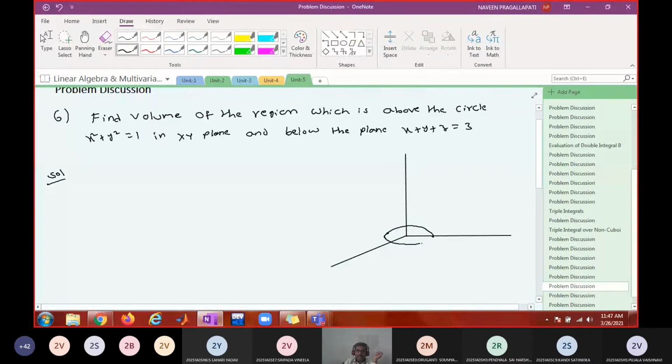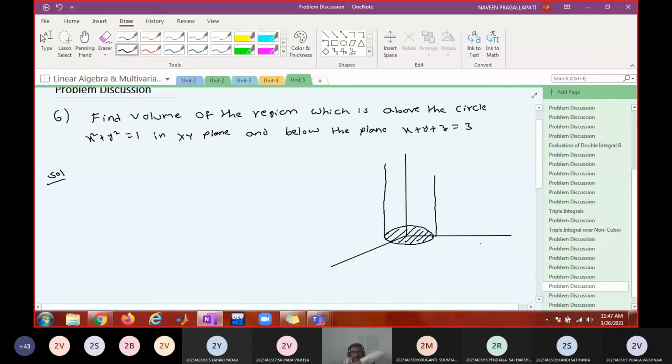And you are asked to find out the volume which is above the circle. That means you are asked to find out the volume which is bounded by the cylinder, not exactly cylinder, because the top portion is cut off by the plane. It is an inclined plane. It is x plus y plus z equal to 3. It is not z equal to 2.